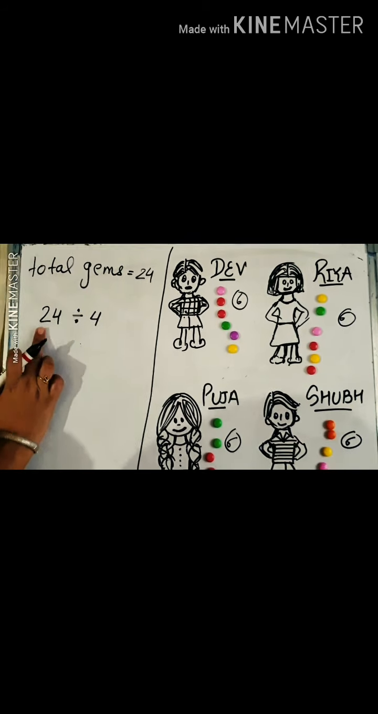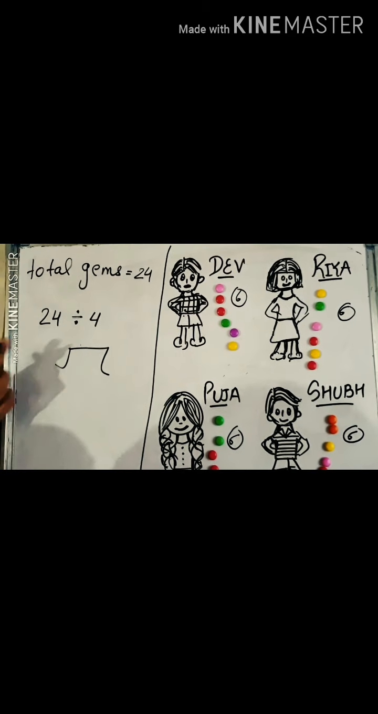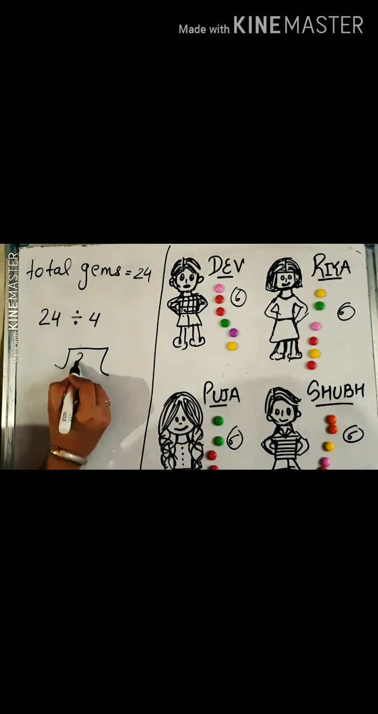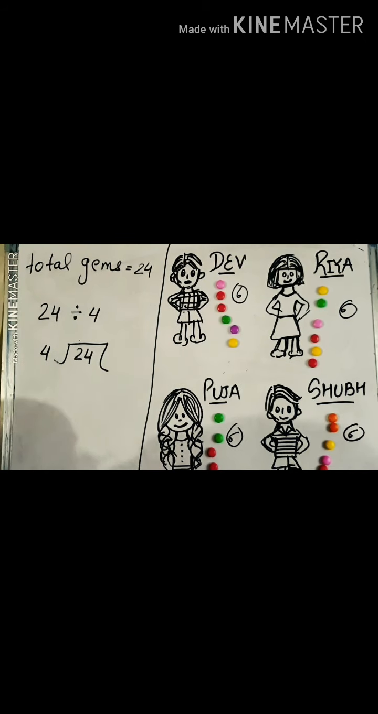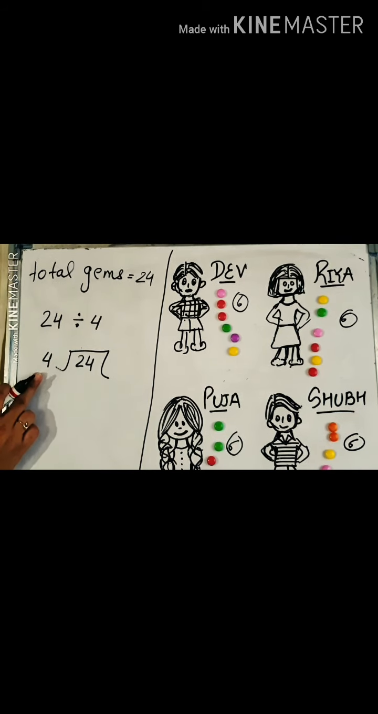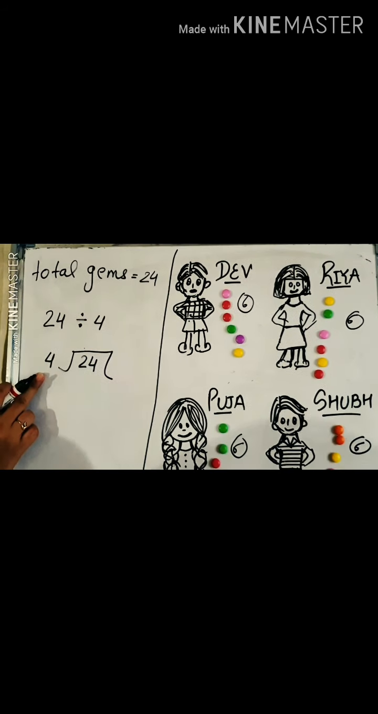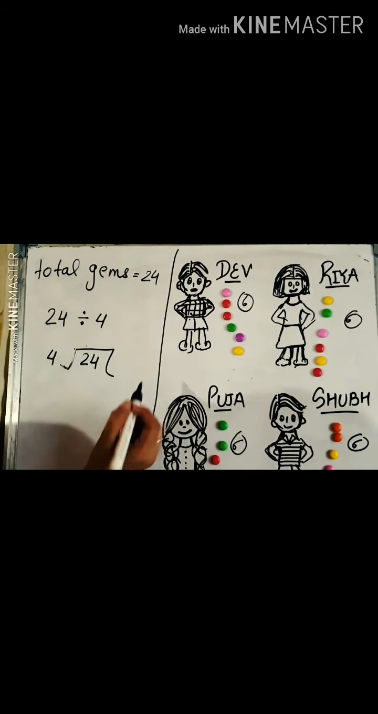Students, firstly you have to make this kind of box, and 24 you have to keep inside, and this 4 you have to keep outside. Now how to divide it? For that you have to know the table of 4. I just hope that everybody knows the table of 4. No? Now write the table of 4 over here.